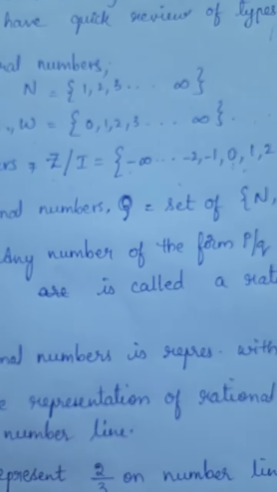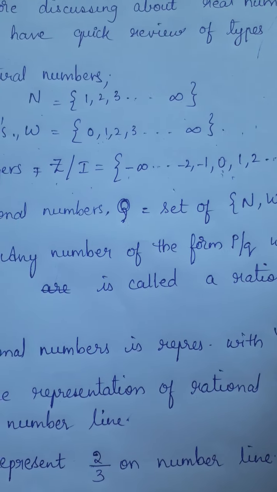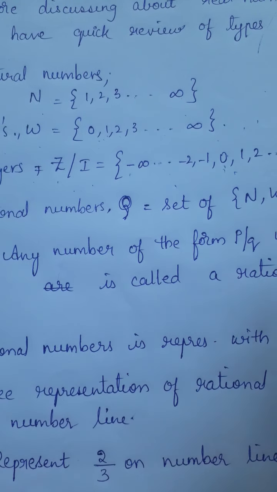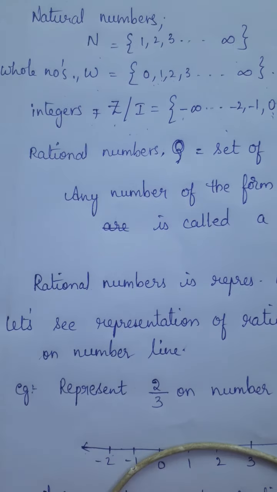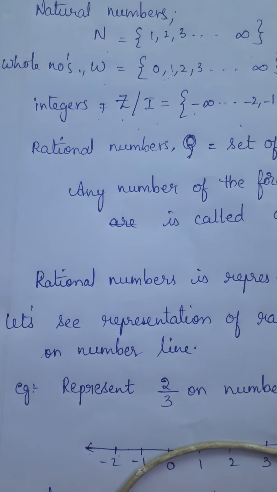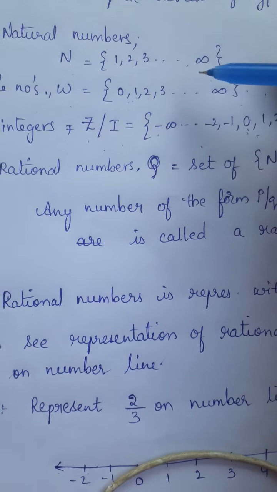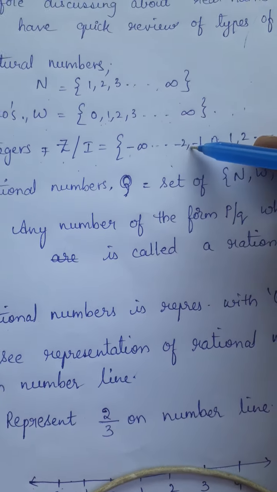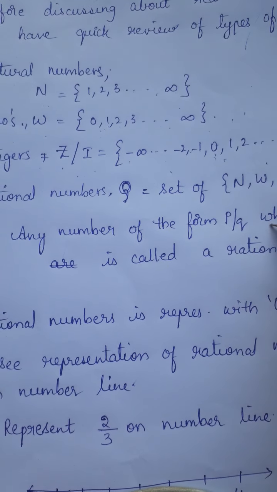These are the basic concepts that you have learnt from your 6th class, yes or no? Now coming to the next type of numbers, they are rational numbers. Children, rational numbers include the set of natural numbers, the set of whole numbers and the set of integers. All these come under rational numbers.